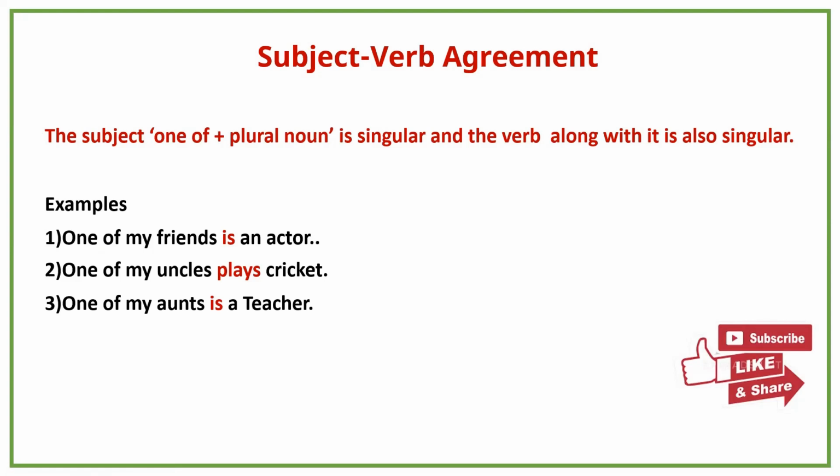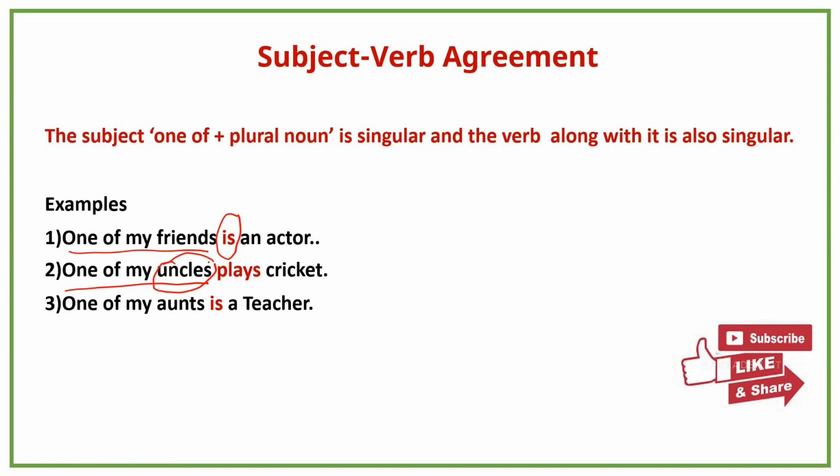See the examples that are there here. One of my friends, it takes only a singular verb. See the second example. One of my uncles. Don't get confused by the word uncles, which is in plural. What he wanted to convey is there is one person among his uncles. So that is only a singular subject. You can think in such a way, the garden of flowers. Here I am mentioning only the garden, but not the flowers.